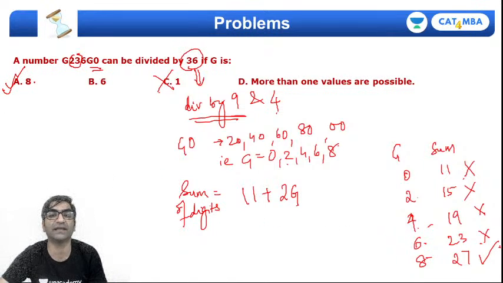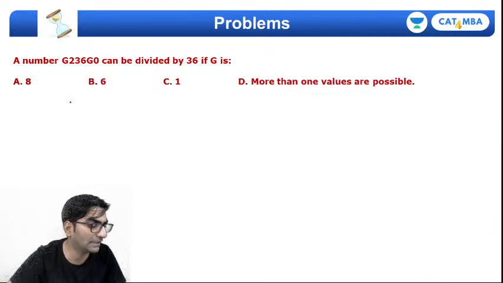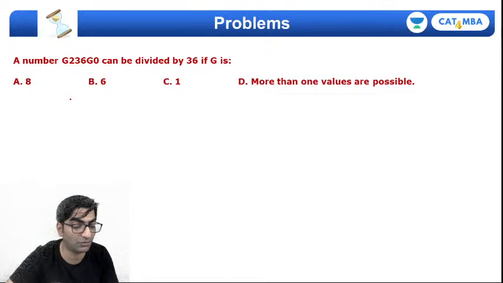In fact सारे check कर लिए तो more than one values are possible is also not right. There's only one value which can satisfy both conditions. So answer is G must be equal to 8. Right? I think Aditya has another question, interesting question. If you're watching this video, it's an interesting question. आप भी try कर सकते हैं.